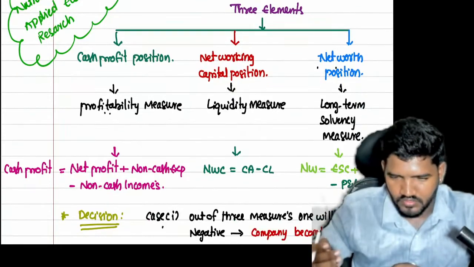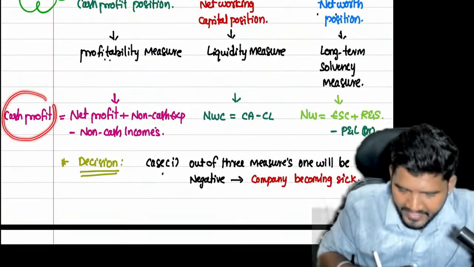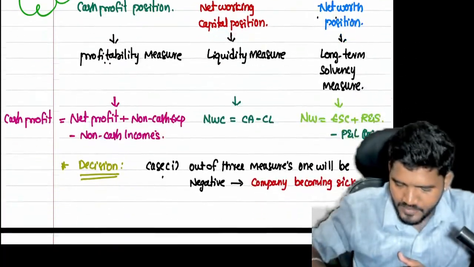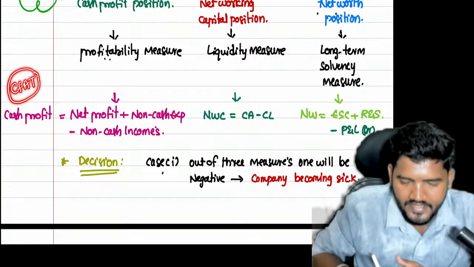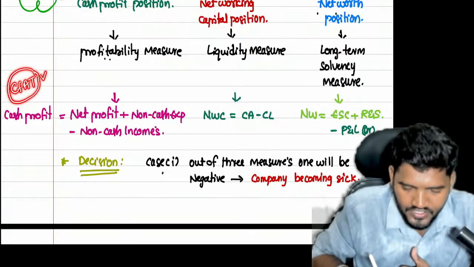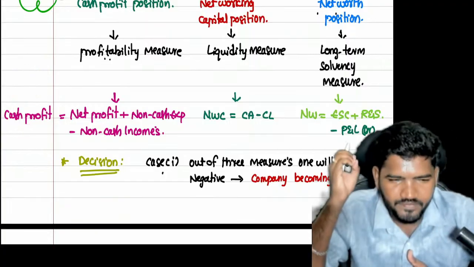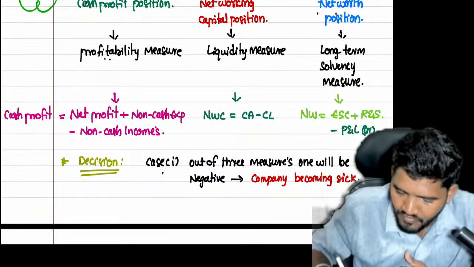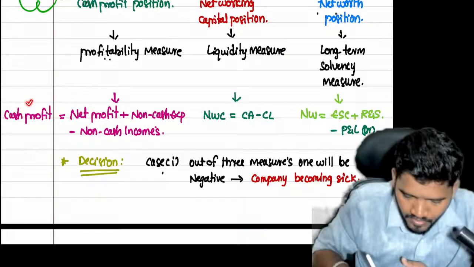Okay, sir, how to calculate this cash profit position? Simple. Calculation of cash profit is nothing but estimating the cash profit position. Sir, how do I calculate cash profit? Cash profit is nothing but CFAT. You learned in your CMA Inter FM capital budgeting chapter, there is a concept called cash flow calculation. The cash flow calculation is nothing but CFAT, which is also known as cash profit. Why are we finding this cash profit? For the purpose of profitability measure. So we are checking the company's profitability with the help of this cash profit calculation.